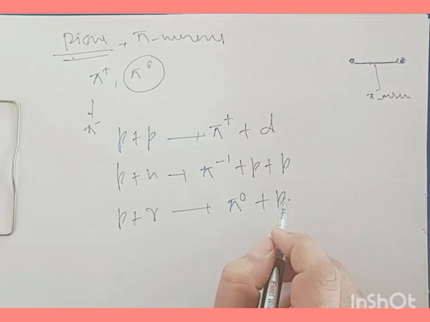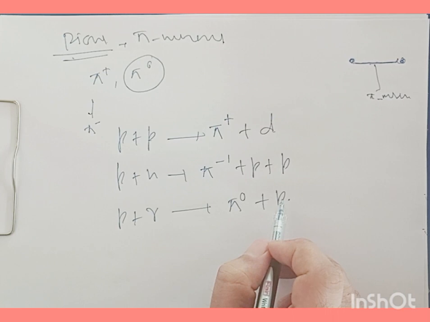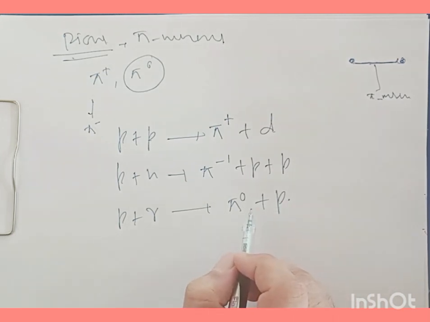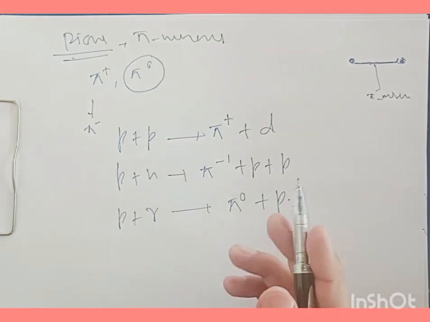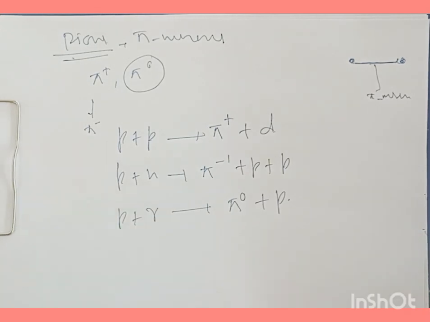Talking about the properties of these pi mesons, the charge is the same in magnitude as that of the electron. For pi plus we have positive charge, for pi minus we have negative charge, and the charge on pi 0 is 0.